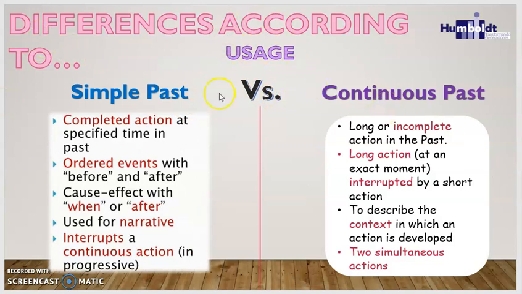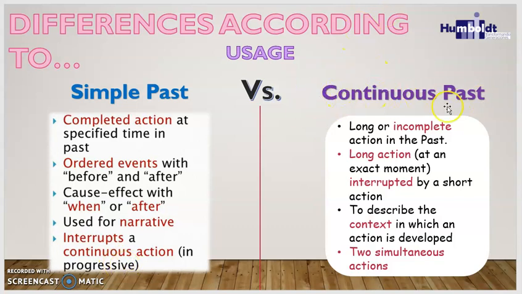Okay? So now, let's analyze other differences, but according to the usage. Simple past versus continuous past. According to the simple past, we have that it is a completed action at the specified time in past. The second is ordered events with before and after. The third characteristic is cause effect with when or after. It is also used for narrative stories or situations, and also that the simple past interrupts a continuous action in progressive, so it interrupts this action.